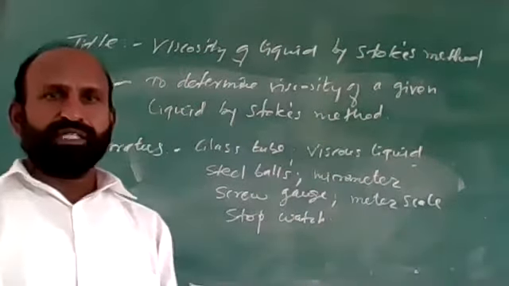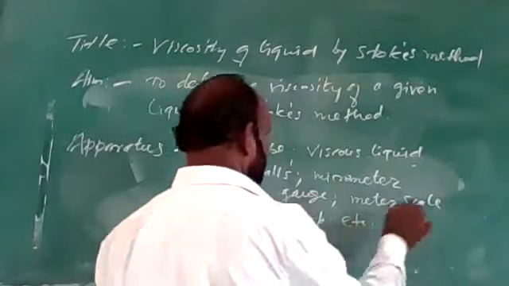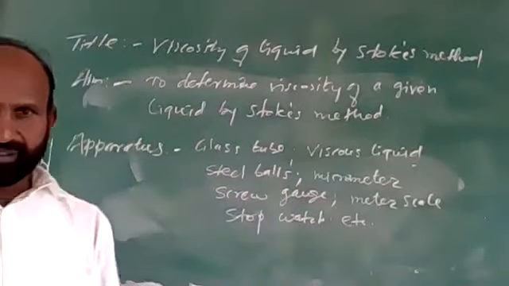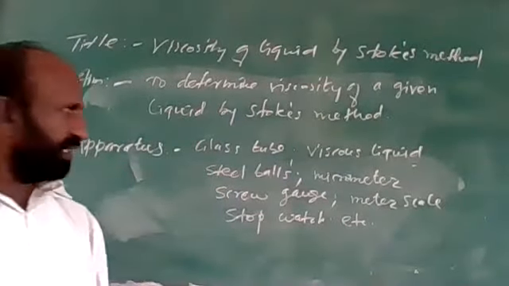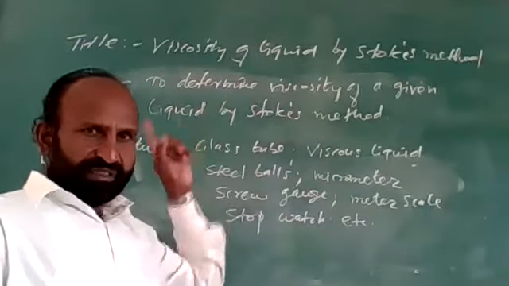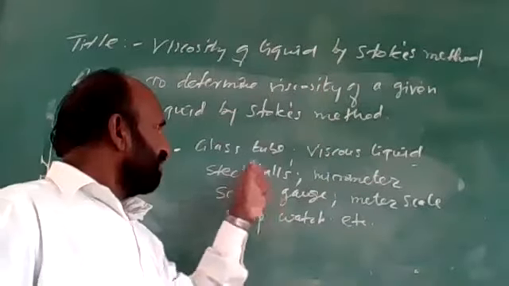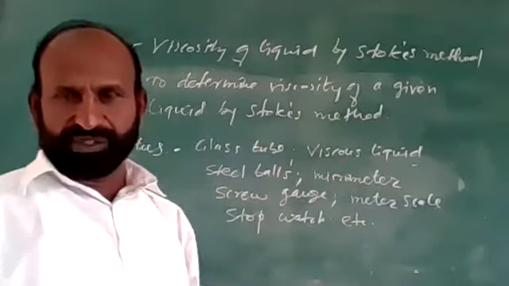Now these are the basic requirements of our Stokes method experiment. We need one glass tube about 1 meter in length, and the viscous liquid whose viscosity is to be determined.